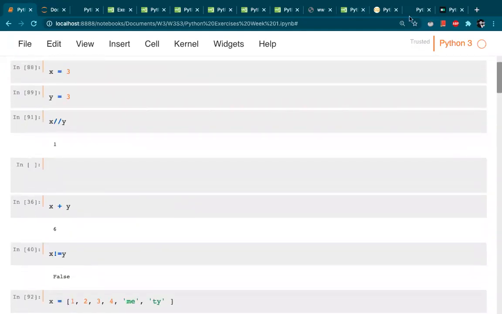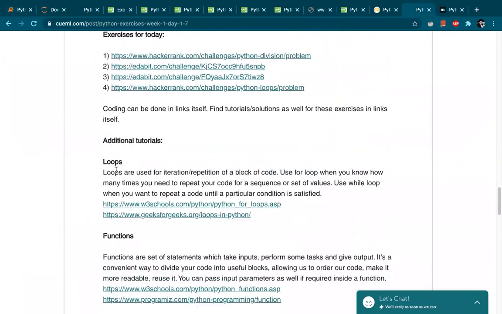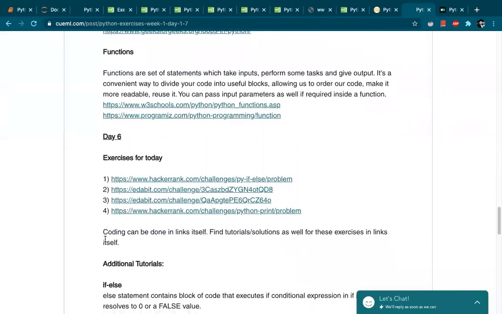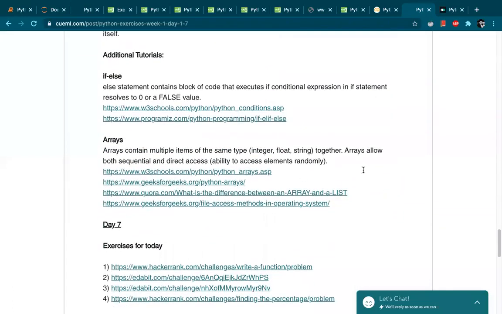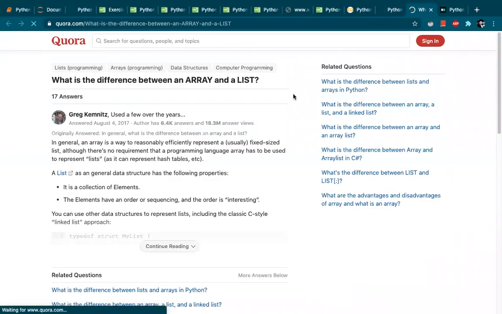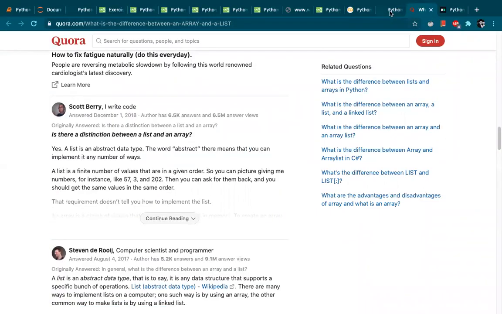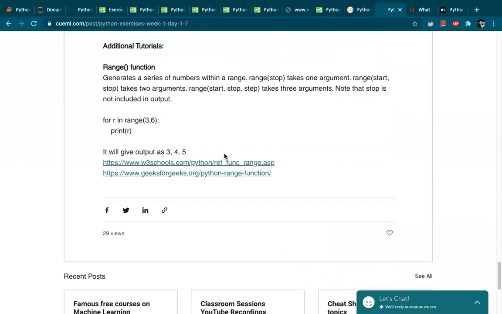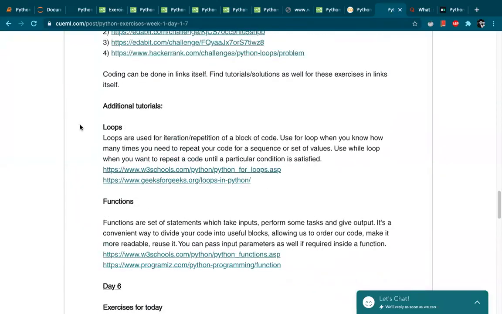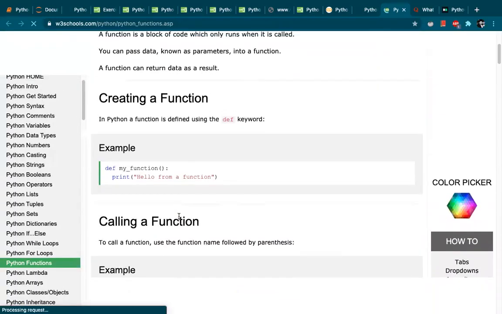So yeah, these are the concepts which were covered and different exercises which were there. So I think you would have had a basic understanding about it. There are certain additional tutorials also which I have given, like what is the difference between an array and a list. So you can probably read through them. Let's say for loops also or for functions also, there are certain tutorials.